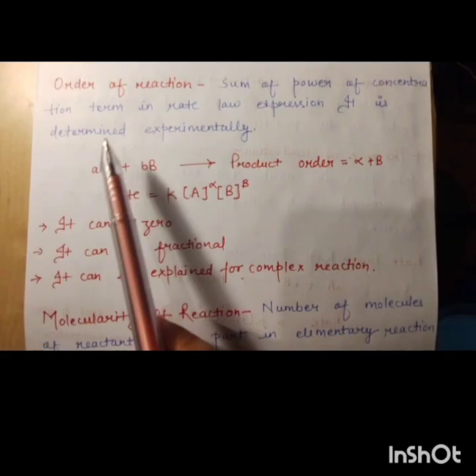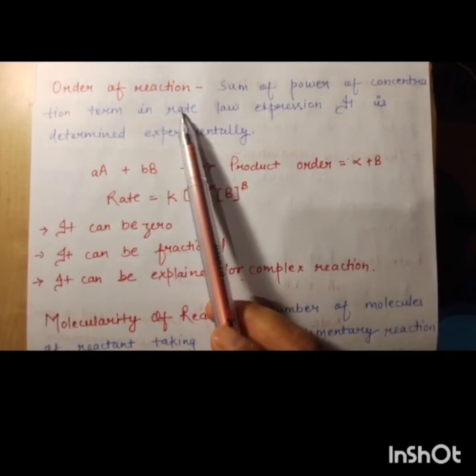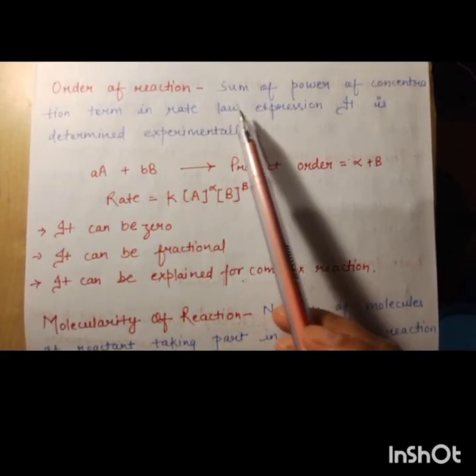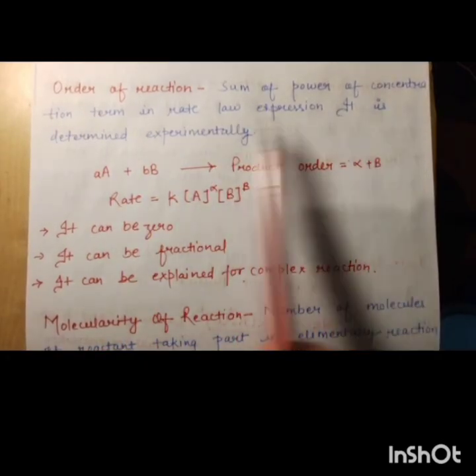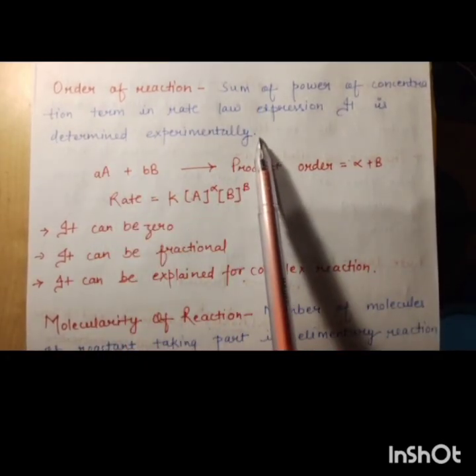Now next is the order of reaction. So what's the order of reaction? It is the sum of the powers of the concentration terms in the rate law expression, and it is determined experimentally.